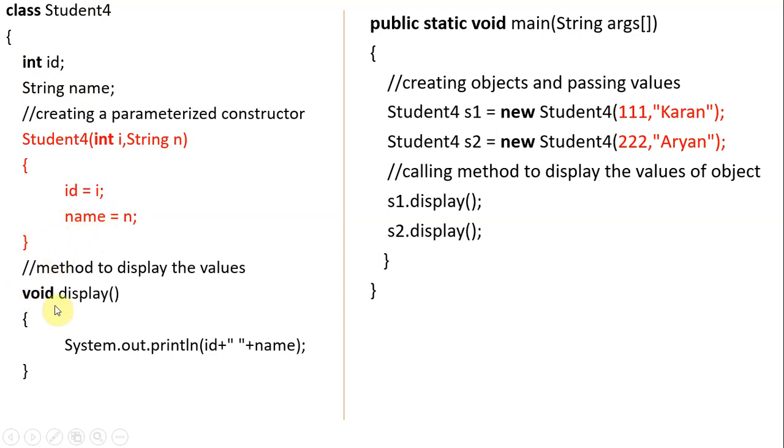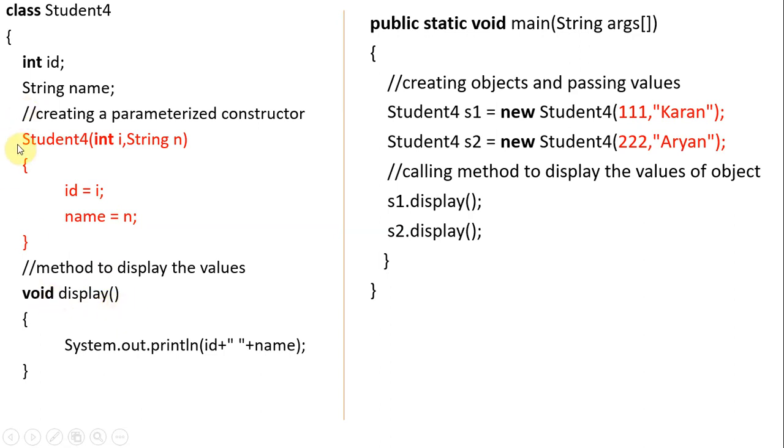We have another method. This is a constructor, and this is a method, so you understand the difference. This one is the same as the class name, that's why it is called a parameterized constructor. And here we have display. Display is simply a method, and we don't have any parameters.